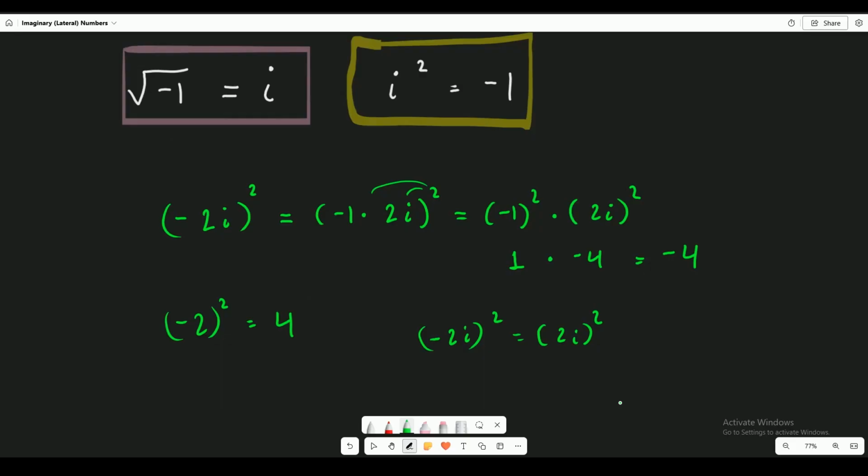You get the same result. Here you get negative 4, and here you get negative 4. Just like if you square 2, 2 squared is still equal to 4. Look at that. The results are the same. Pretty cool stuff.